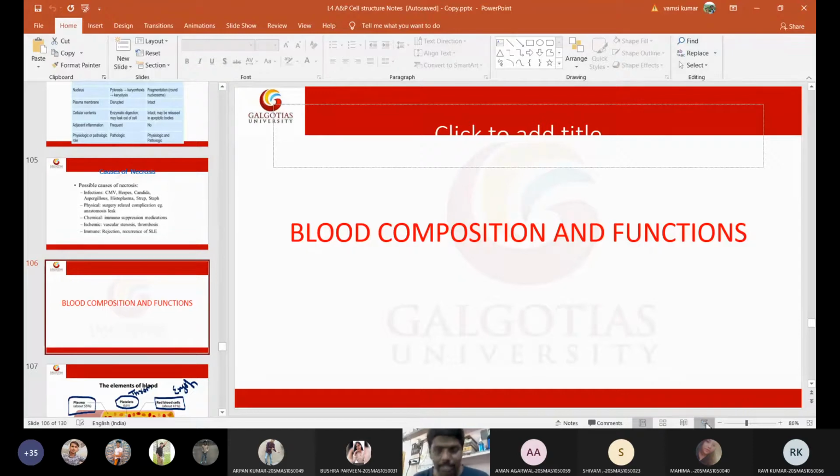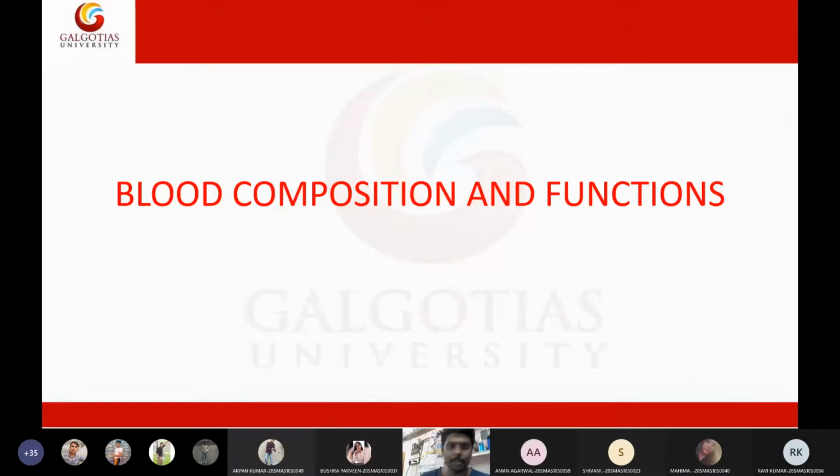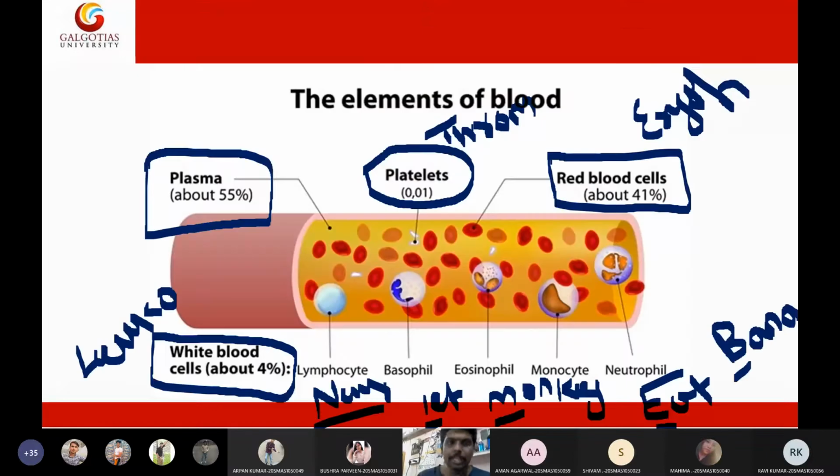So coming to blood, its composition and its functions. If you see the composition of blood, it has two parts: the fluid part and the cellular part. In the cellular part of the blood, we have three types of cells: platelets, red blood cells, and white blood cells. Platelets are also called thrombocytes, red blood cells are called erythrocytes, and white blood cells are called leukocytes. Here we have five types of white blood cells: lymphocytes, basophils, eosinophils, monocytes, and neutrophils.